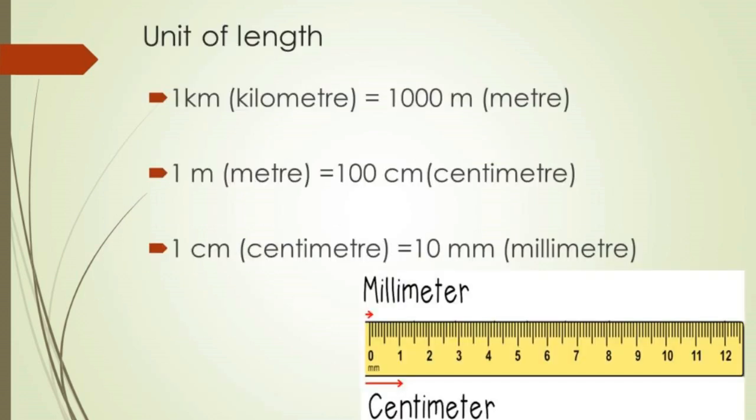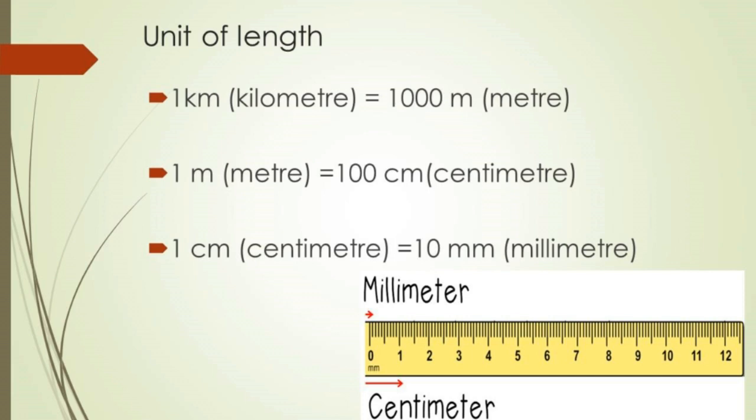Now, know the units of length. 1 kilometer is equal to 1000 meter. 1 meter is equal to 100 centimeter. 1 centimeter is equal to 10 millimeter.